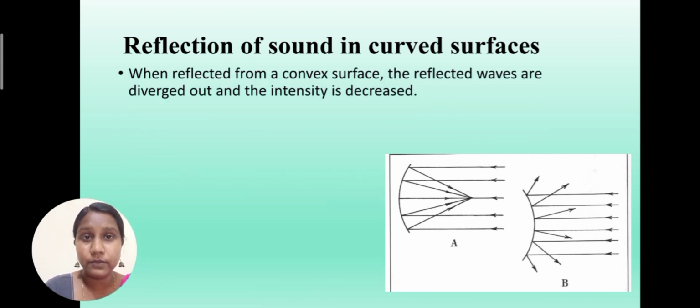So we'll see one by one. When reflected from a convex surface, the reflected waves diverge and the intensity is decreased. If you see here, these are the sound waves. If I produce this sound wave into the convex mirror, then it will diverge, that is, it will go out. So the initial sound wave comes, hits the convex surface, and then diverges. Therefore the intensity will reduce.